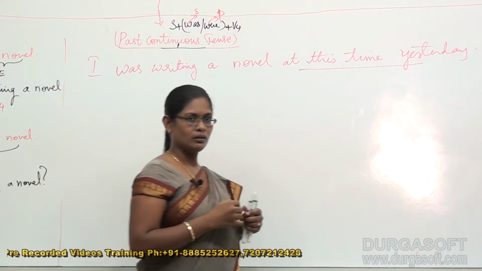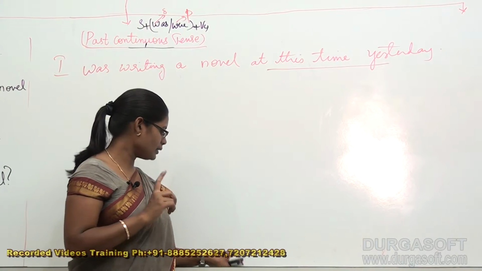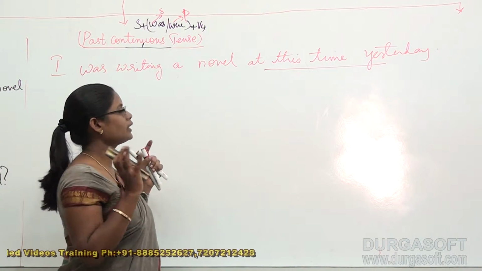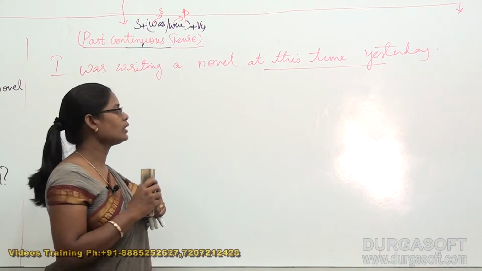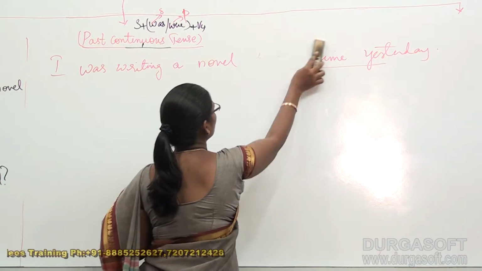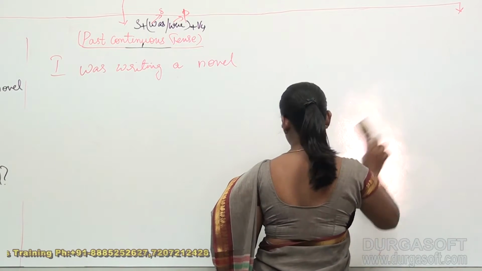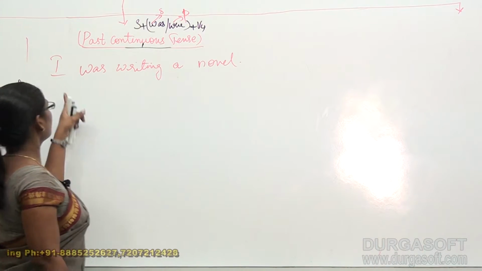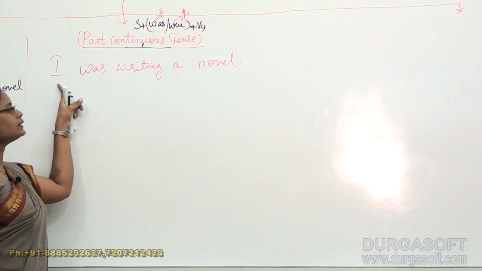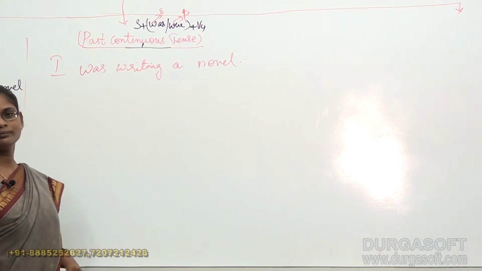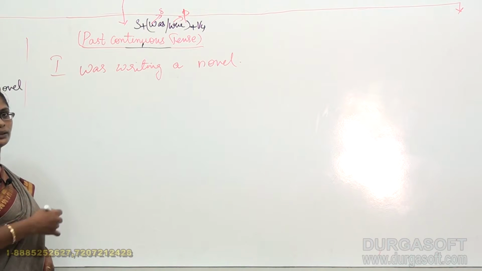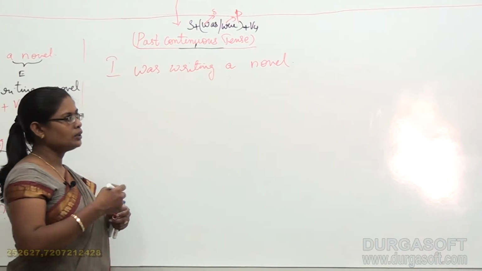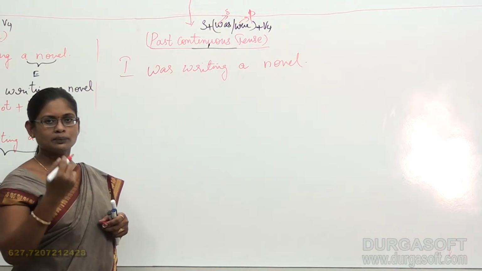Okay? But now, as we are doing examples, I really don't want to take a very lengthy sentence. I just want to cut my sentence to a short span. So I am removing this part of my sentence. I am just keeping only this part, and I made my sentence like this. I was writing a novel. Okay, this is our concept, what we have to understand. If you understand this concept, you can enlarge your sentence as per your wish.